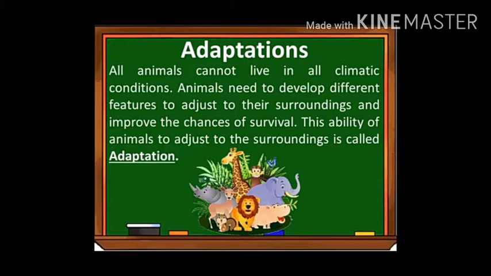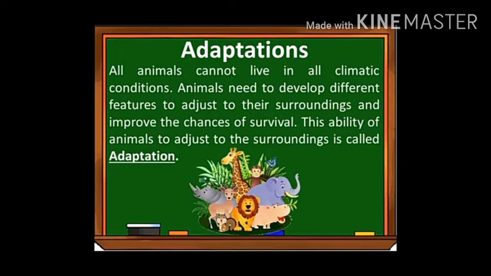My dears, as we all know, every living or non-living thing present on this earth has some modifications or adaptations to grow in the climatic regions where they are living, so that they can improve the chances of survival. This is what adaptation means. Now in this session we shall learn about the adaptations made in animals. We have learnt about plants in the previous class.